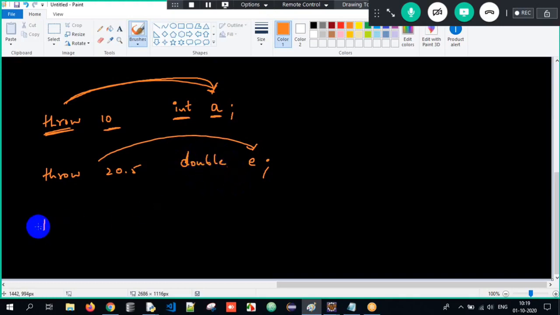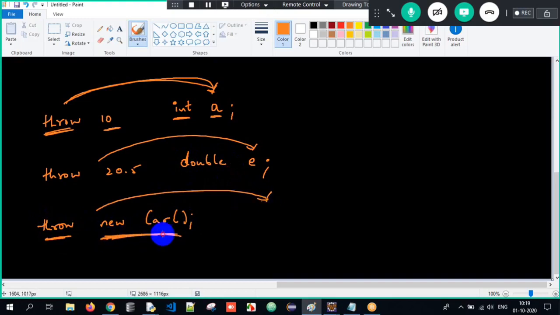Clear? Now similarly, if I say throw new car, I am throwing the object of car. Throw means I am giving. And what am I throwing? An object of car. That I will store into a reference C, which is of type car only. An object of car can be stored into a reference C, which is of type car.